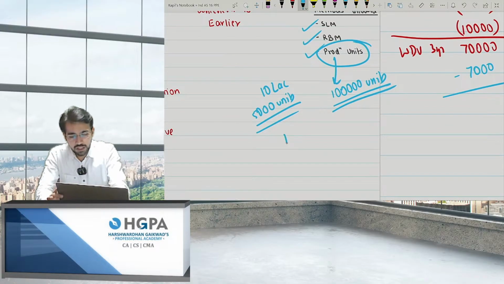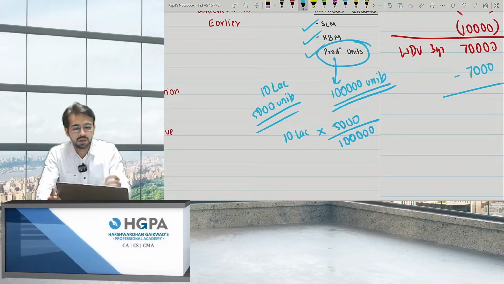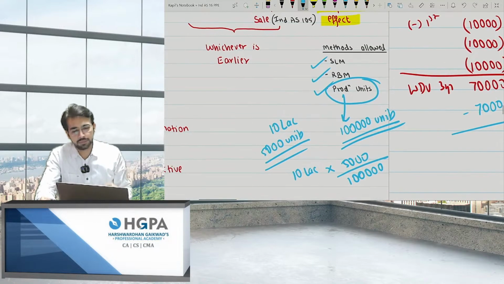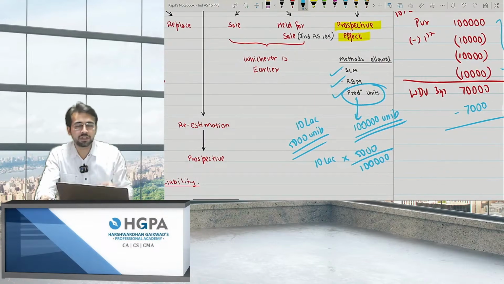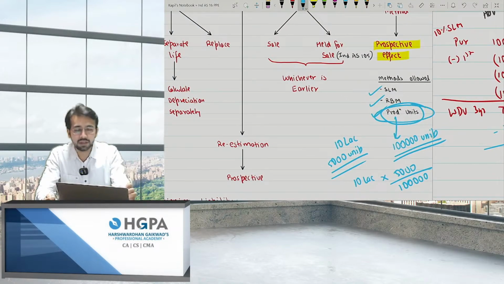So first year depreciation will be 10 lakh into 5,000 divided by 1 lakh. Out of the 1 lakh units, I have made 5,000 units, so obviously it will be production units. So these are the depreciation methods. Production units is not a well-known method, but SLM and RBM are the most followed.